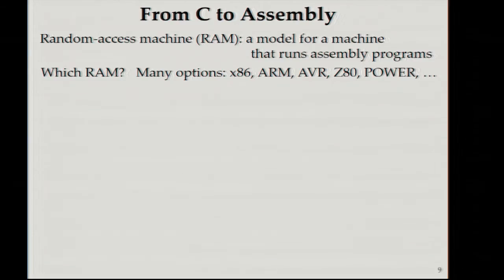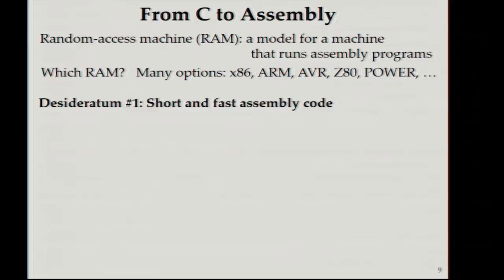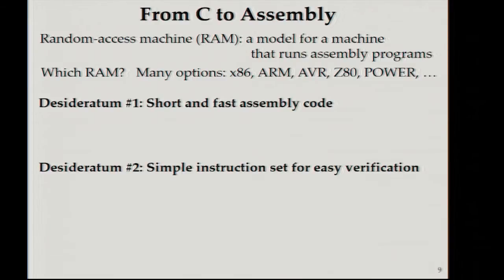So starting from a C program, the most natural thing you could do is to compile it for some random access machine. But which random access machine should we choose? We essentially have very many options. But for the purposes of verification, we have two criteria. First, like anybody else, we want the assembly code to be short and efficient. And second, as we are going to write a circuit that checks correct execution of this program, we want the instruction set to be as simple as possible.